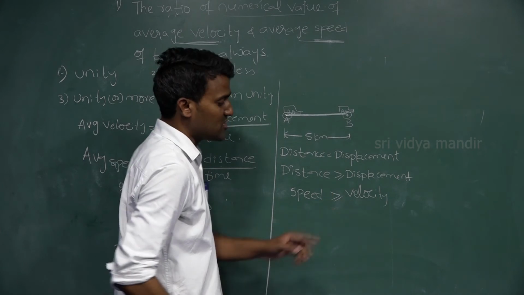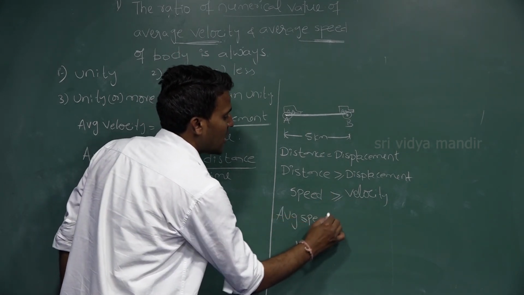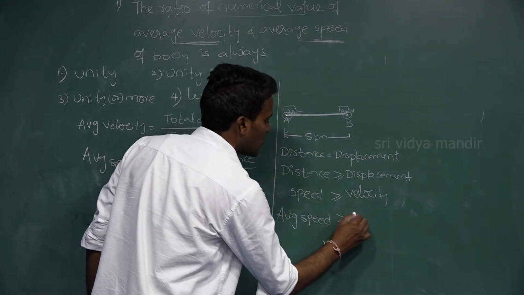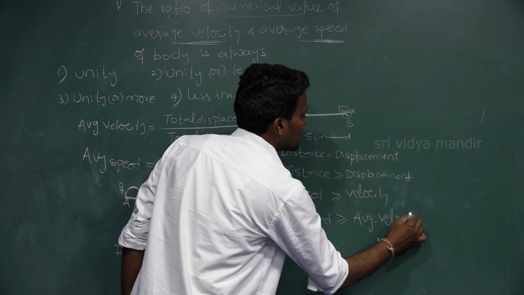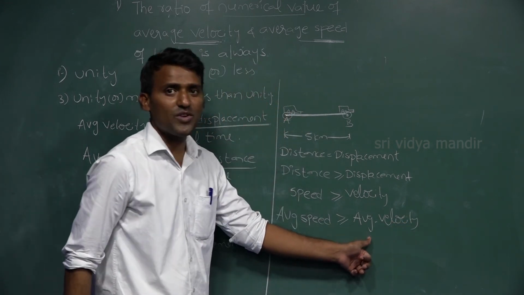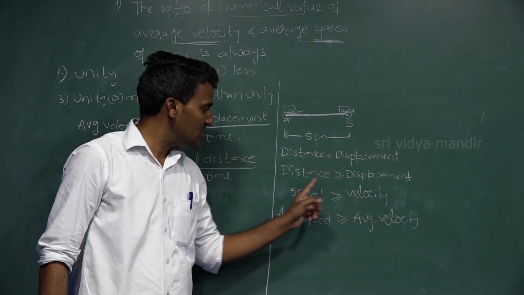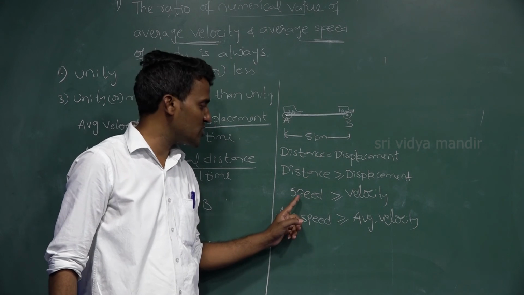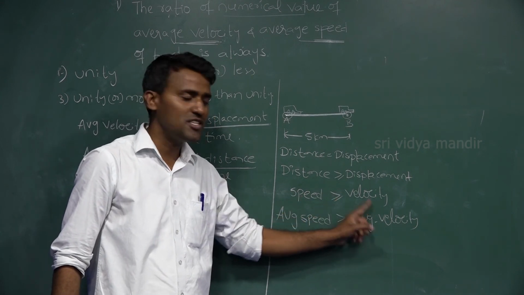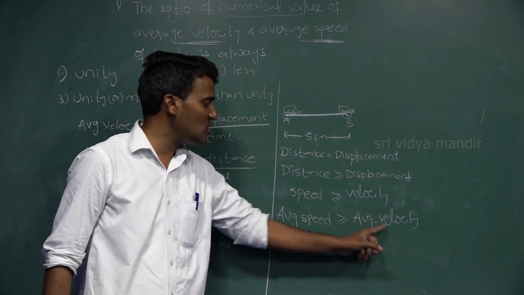Speed is directly proportional to distance, so speed is greater than or equal to velocity. And you can write average speed is greater than or equal to average velocity.